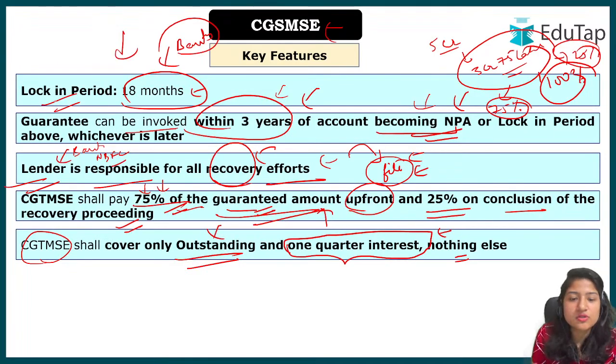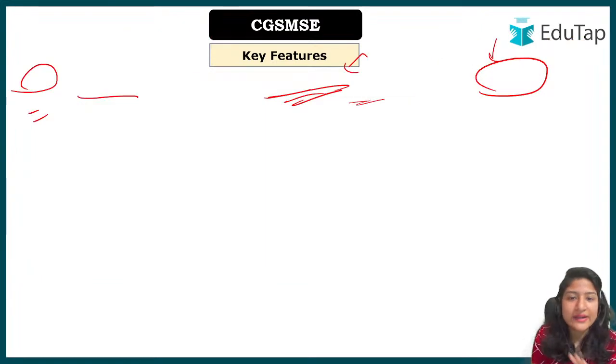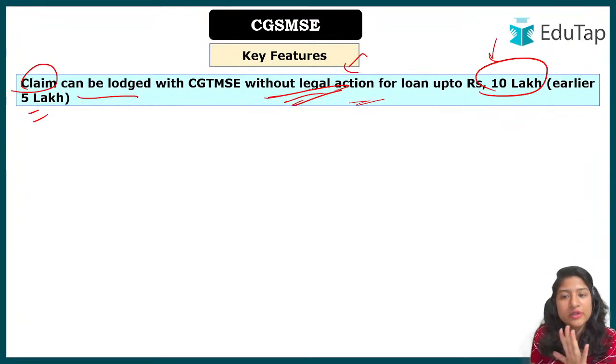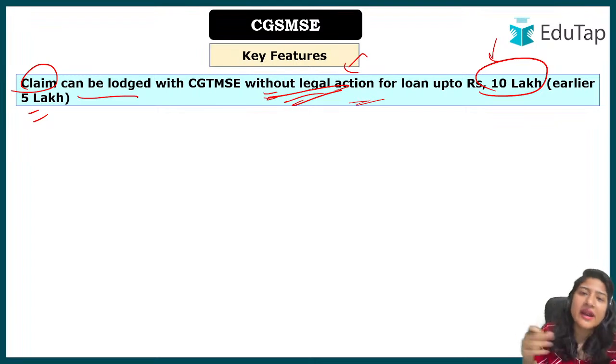What does it mean? We have understood that first the lender has to file a legal complaint, a legal procedure has to be made, and then only the government first pays 75% and then 25% of the guaranteed amount, right? But if the loan that has been taken was up to 10 lakh, which was initially 5 lakh as the maximum amount, and in this revamped version it is 10 lakh, in that case, without any legal action also, the lender can claim the money from the trust. Of course, they would have to show that they have tried their best, that they have recovered this much and this much is left, so everything they would have to show. But here the money can be obtained even without any legal action.